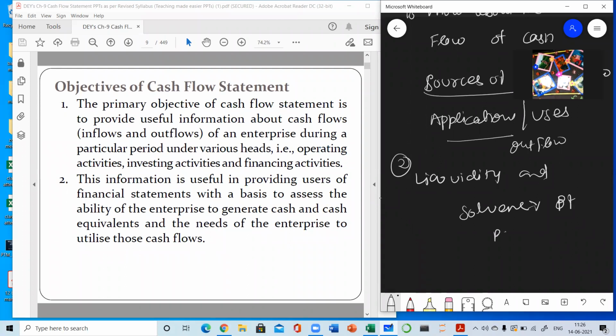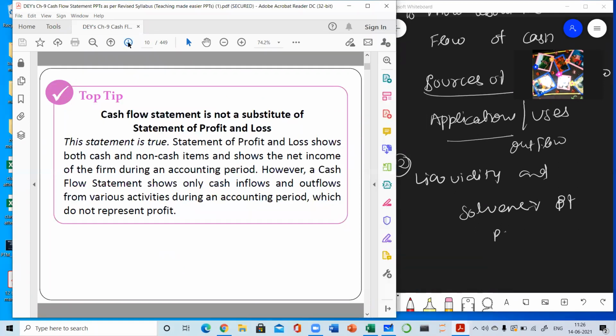Solvency of business. How? Because solvency means the ability of a business to make the payments on time. So cash flow statement helps to assess the liquidity, because while analyzing this statement, an outsider will be able to know what the sources of cash and the uses of cash are, from where the cash is coming, whether the business will be able to make the payments on time or not. Clear? So cash flow statement is not a substitute of statement of profit and loss account.